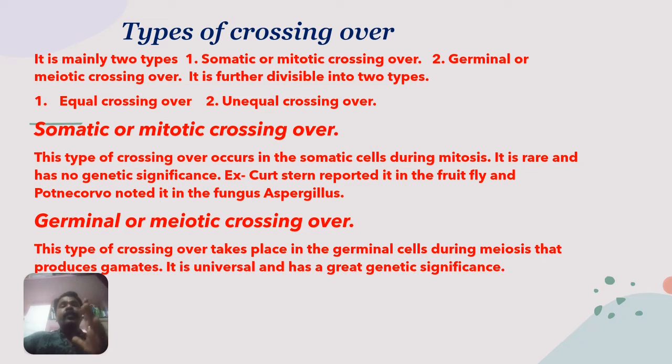Germinal or meiotic crossing over is a type of crossing over that takes place in the germinal cells, meaning the sex cells, where the gametes are formed, during the time of meiosis that produces, of course, gametes. It is universal and has great genetic significance. Of course, the crossing over takes place during meiotic crossing over or germinal crossing over.